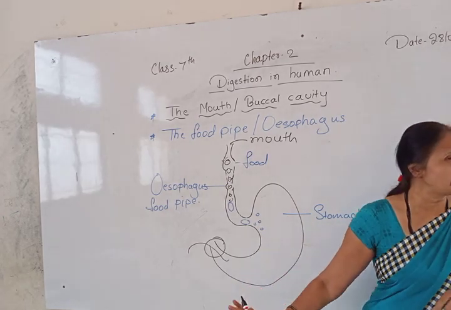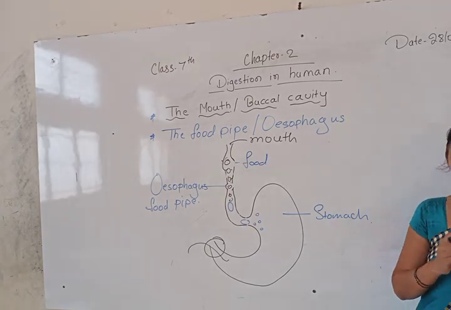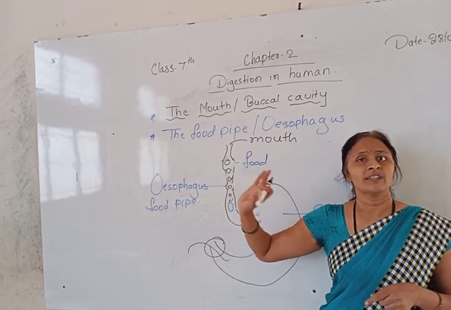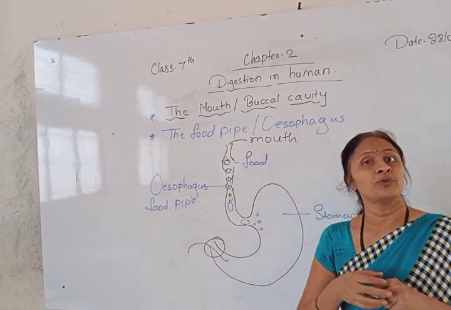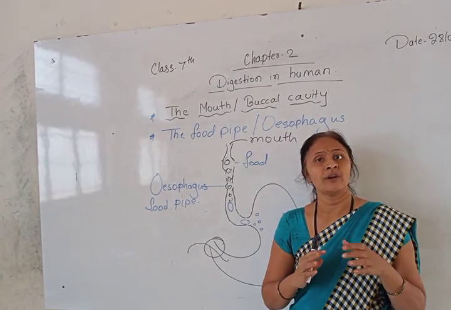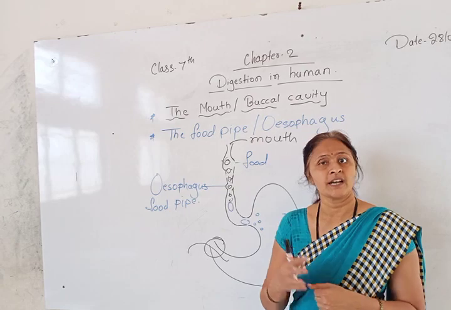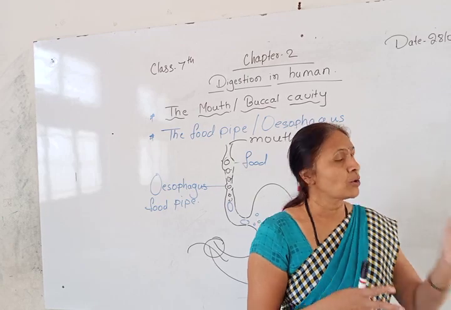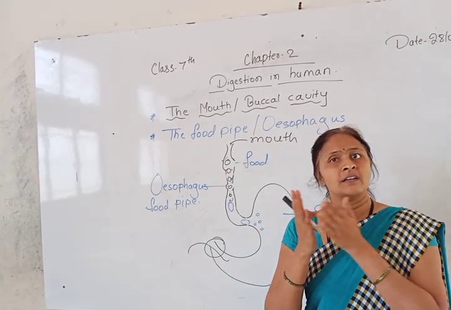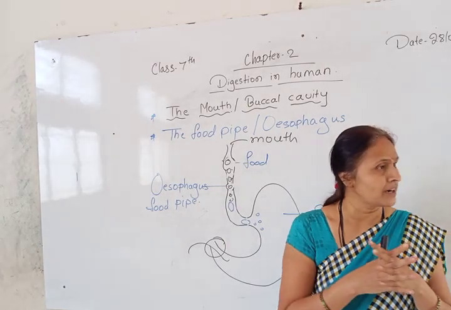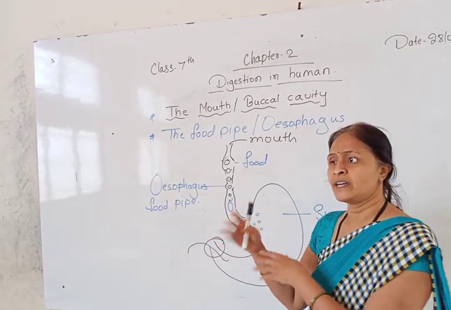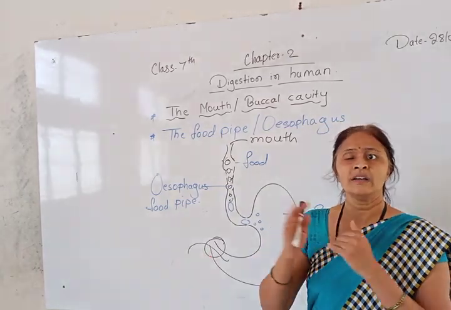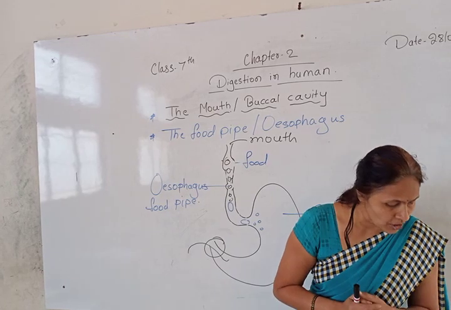After the juices get secreted, it becomes a liquid structure, and then it goes to the small intestine for further digestion. So we will stop here today. In the next class, we are going to see the function of the small intestine and large intestine, how the food will be totally digested and the required nutrients absorbed into the blood, and the remaining waste or undigested food will be excreted from our body through the rectum or the anus.